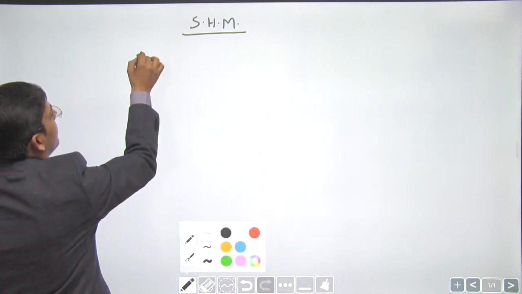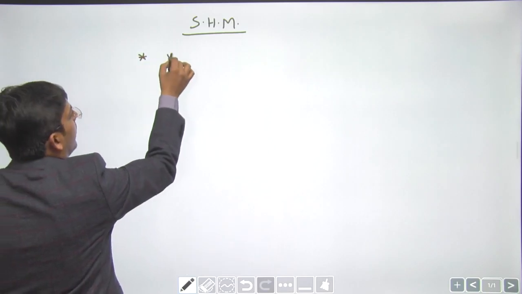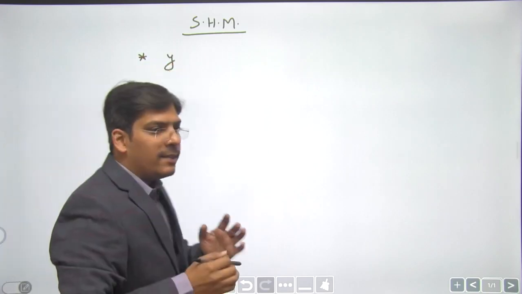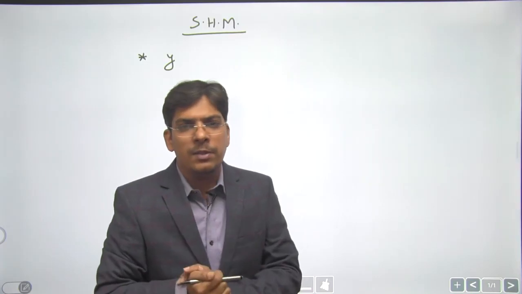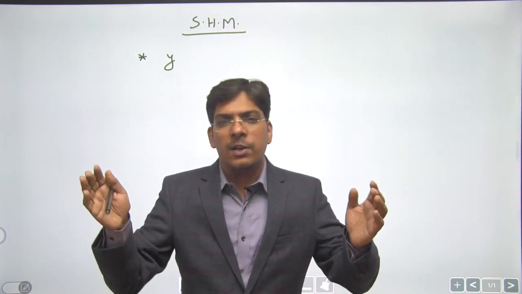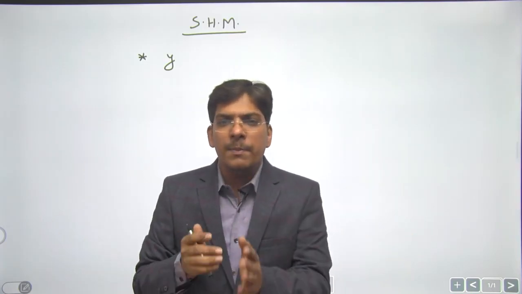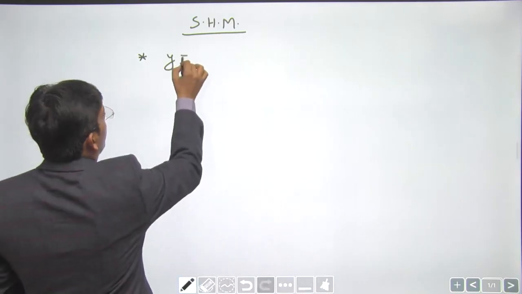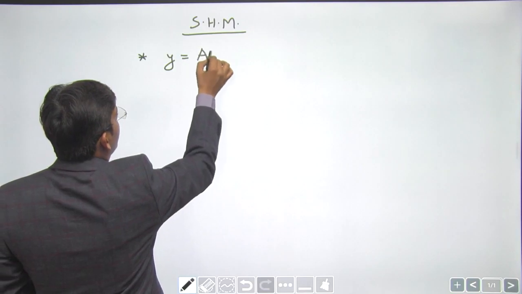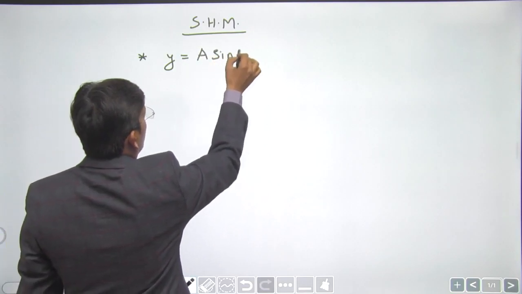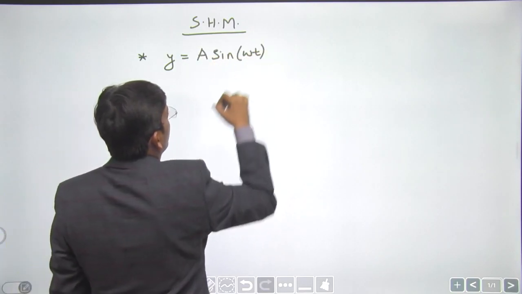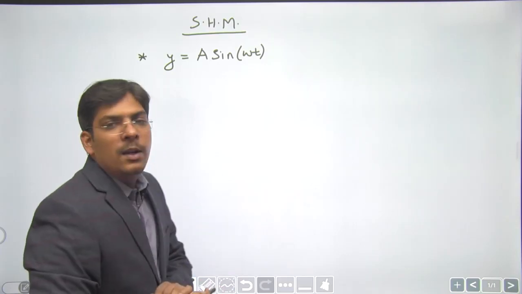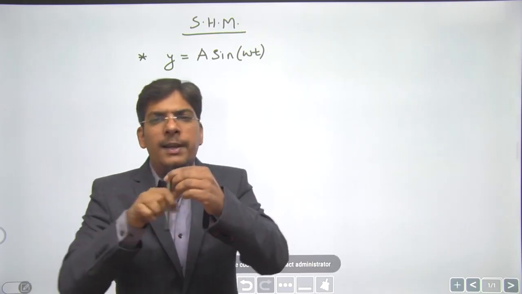Keep in mind that if a body is executing simple harmonic motion between two points, which are two extreme positions about a mean position, then if the body is at mean position at t equals 0, we use the equation y equals a sine omega t. That means a pendulum was oscillating, right?